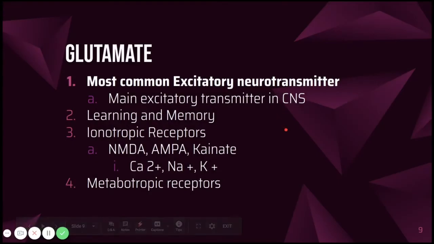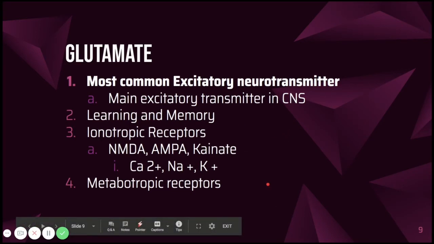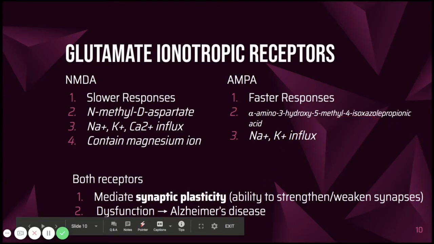Now let's look at another neurotransmitter, glutamate. Glutamate is the most common excitatory neurotransmitter, and it's involved in learning and memory. It's also considered the main excitatory neurotransmitter in the central nervous system, or CNS, which is a very important fact to keep in mind. Glutamate also has many types of receptors, including three main types of ionotropic receptors: NMDA, AMPA, and kainate receptors. Glutamate also has metabotropic receptors, but we won't talk about those in this video either. So now let's take a closer look at NMDA and AMPA receptors.